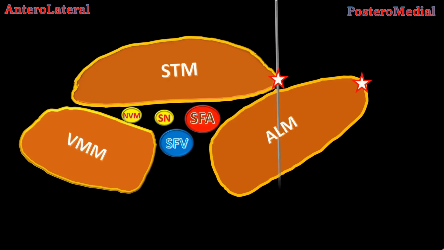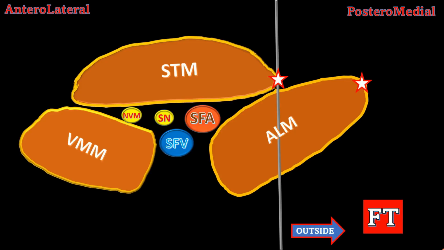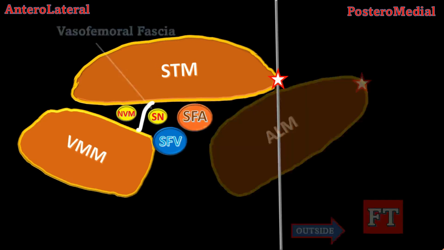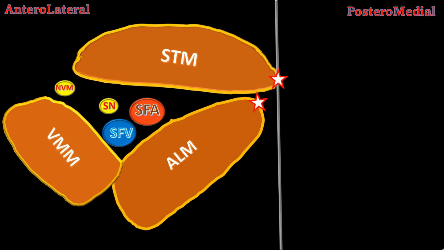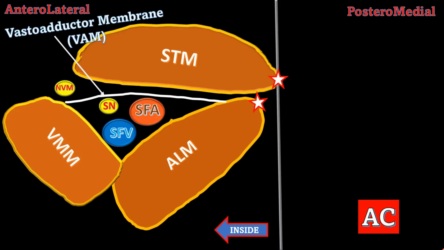Draw an imaginary line from the mark point of the sartorius. If the point on the adductor longus muscle lies outside this line, it is the region of the femoral triangle, where the saphenous nerve and nerve to vastus medialis are separated by vasofemoral fascia. If both mark points come on the line, it is the apex of the femoral triangle, which appears as a sign of T, also called the kissing sign. Suppose the point on the adductor longus lies within the imaginary line. In that case, it is the adductor canal, in which the vasculoadductor membrane can be seen beneath the sartorius, separating the nerve to vastus medialis outside the adductor canal from the saphenous nerve inside the adductor canal.